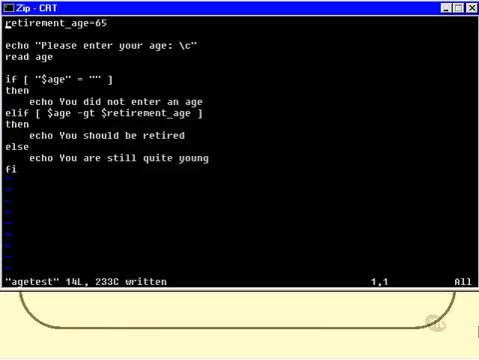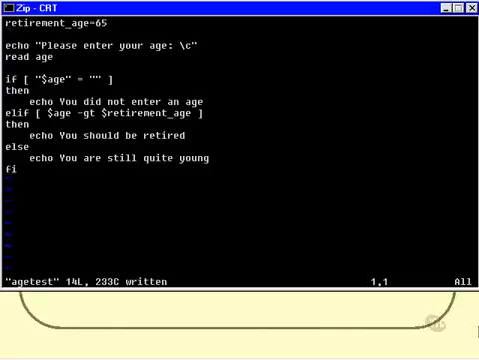Now I've done that test in a slightly different way here, just to show you that there is another way you can do it. I've put quotes around the age and compared it to quotes around nothing at all. If age was not entered then age would be nothing at all, so both sides of the equal sign would be the same. I assure you that works, but we're going to prove it in just a moment.